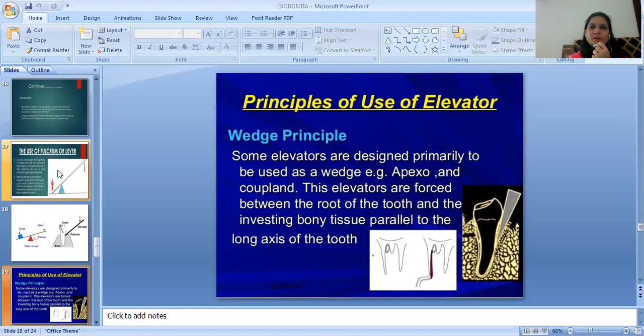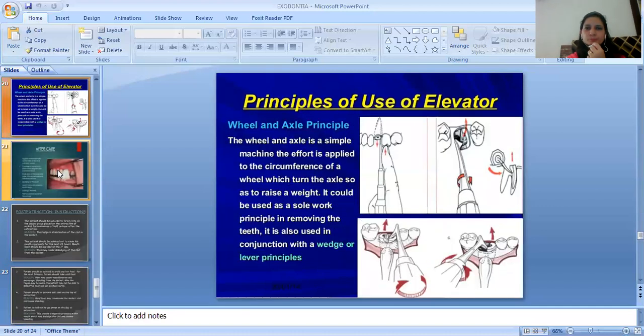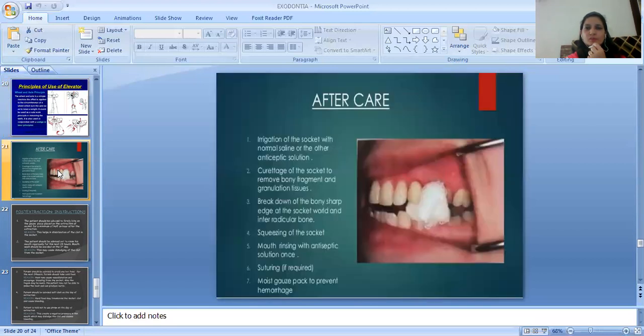Principle of the use of elevator is the wedge principle. Some elevators are designed primarily to be used as a wedge, for example, Apexo and Copeland. Elevators are forced between the root of the tooth and the investing bony tissue parallel to the long axis of the tooth. Wheel and axle principle. In this, the wheel and axle is a simple machine that effort is applied to the circumference of a wheel, which turn the axle so as to raise a weight. It could be used as a sole work principle in removing the teeth. It is also used in conjunction with the wedge or lever principles.